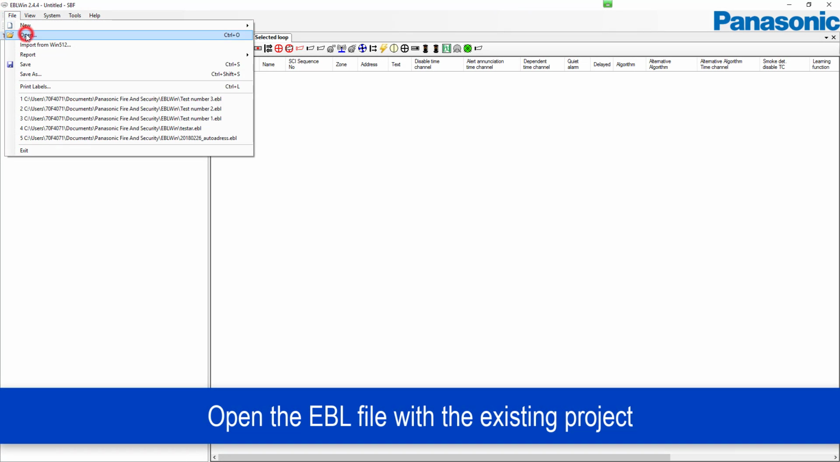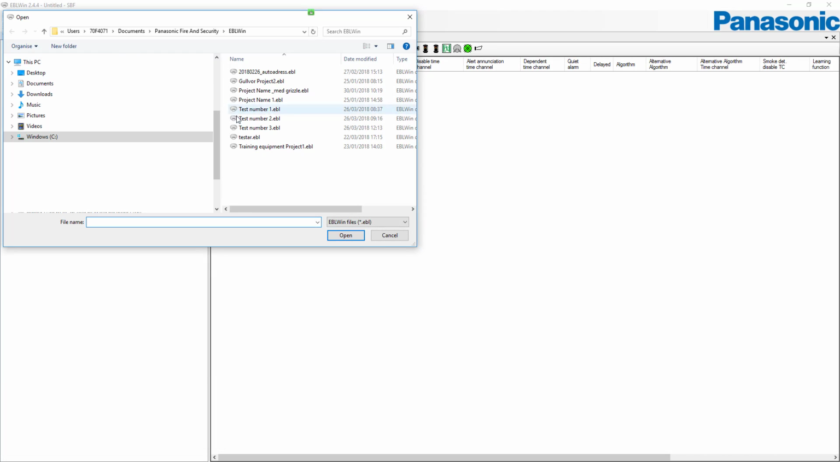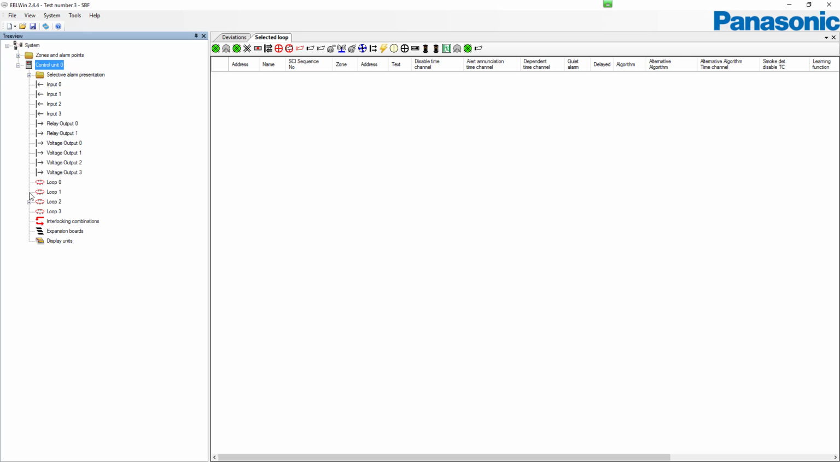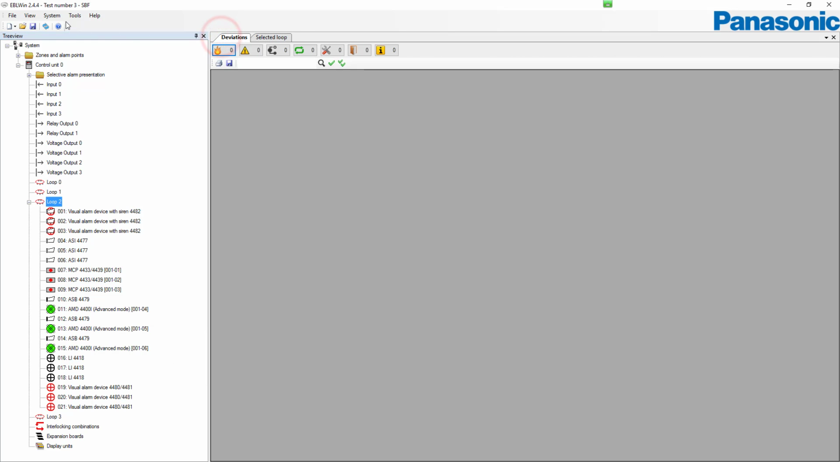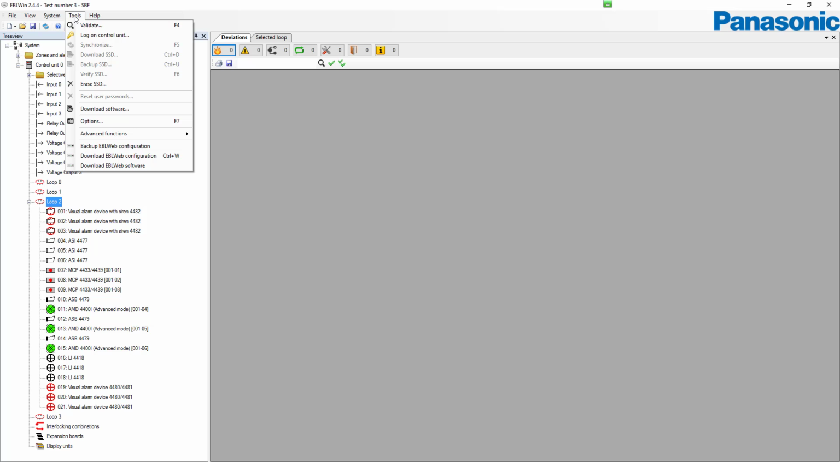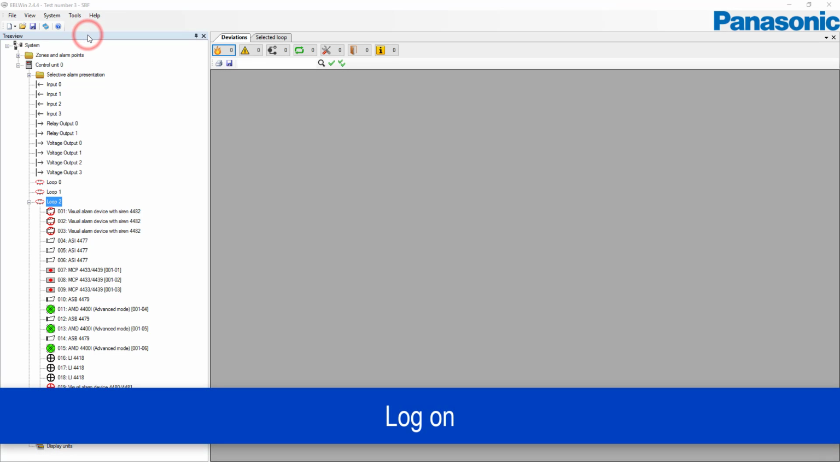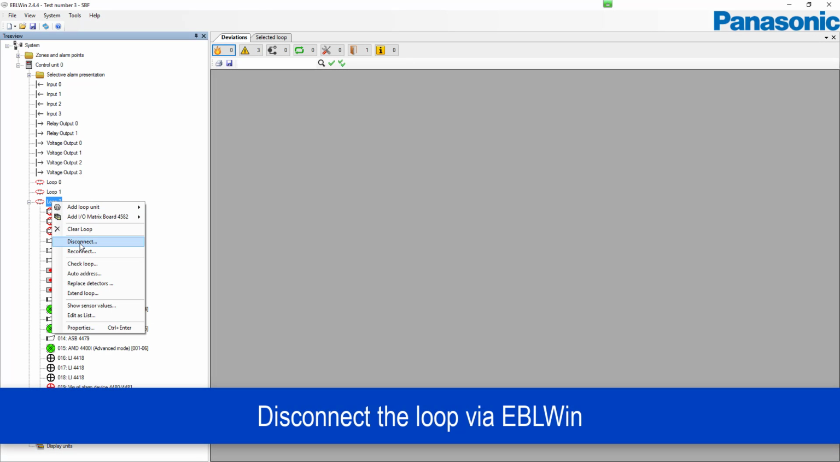Open the EBL file with the existing project. This is the tree view of the loop before adding new units. Log on. Disconnect the loop via EBL Win.